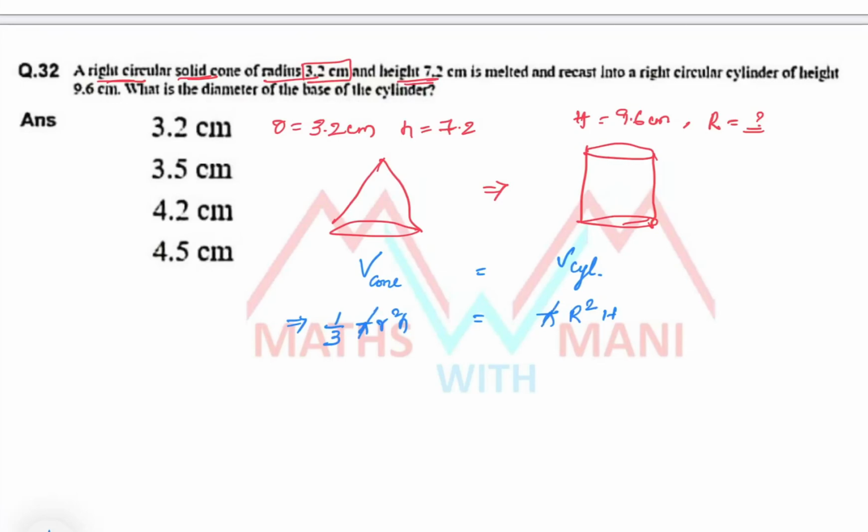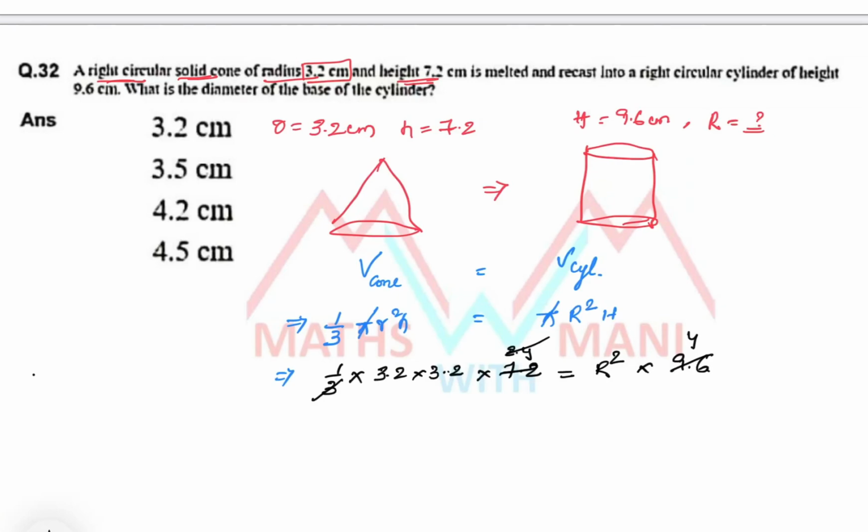So pi cancels and you simplify: 1/3 into 3.2 into 3.2 into height 7.2 is equal to r square into h, where h is 9.6. So 3 ones, 3 2.4s, and 2.4 fours, that is 9.6.